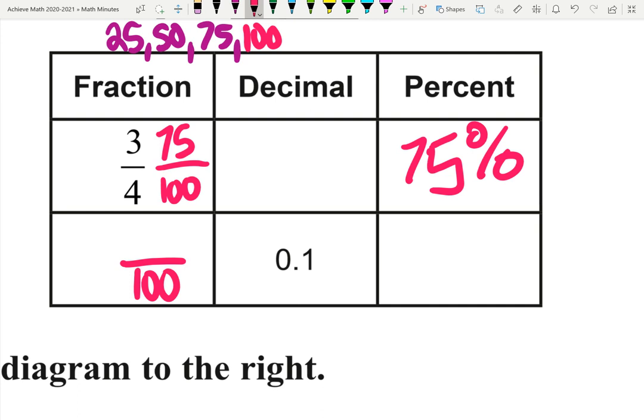Now, to make it a decimal, what I need to do is take 75%, drop the percent sign, put the decimal at the end of the number, and move it over 2 spots. This is going to result in 0.75.